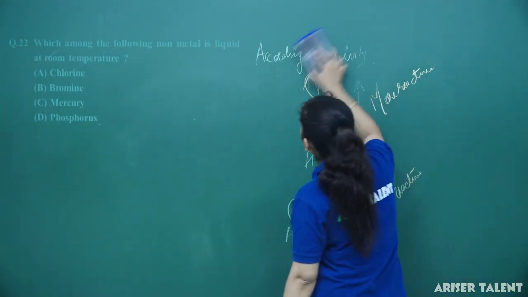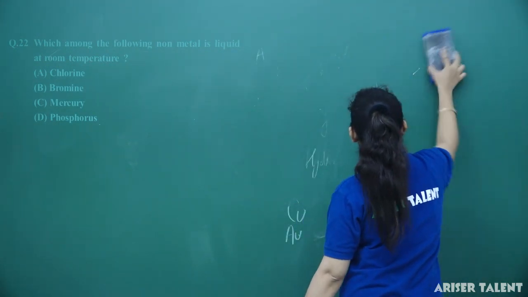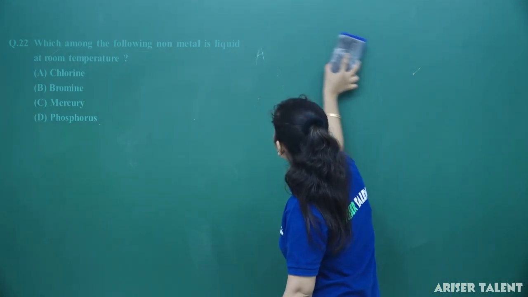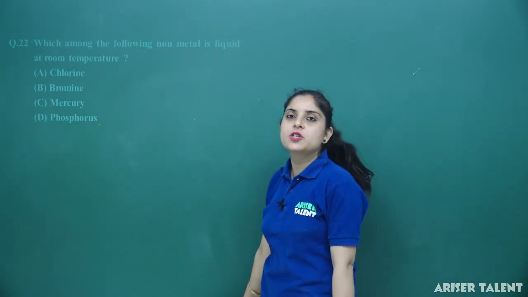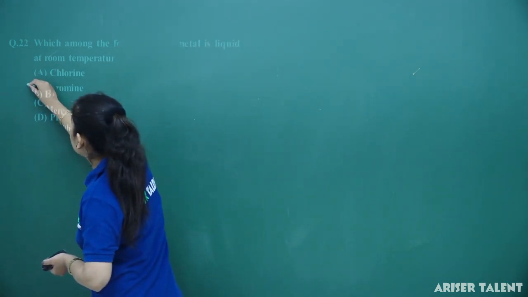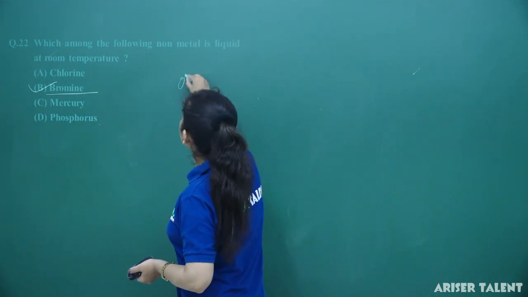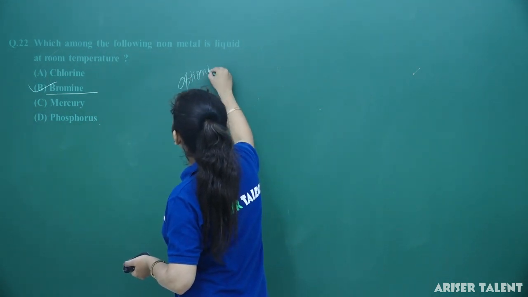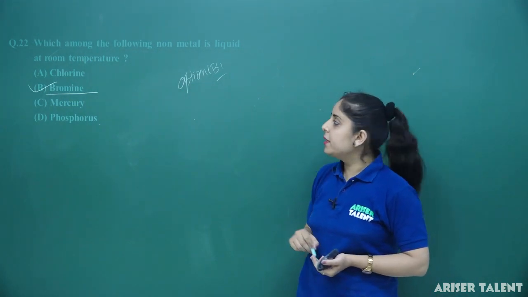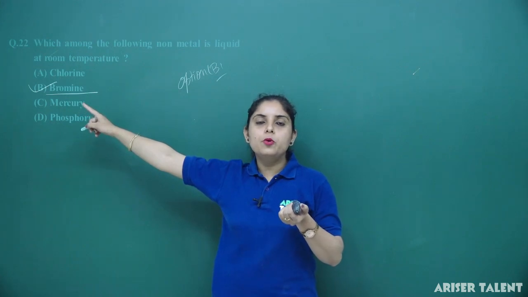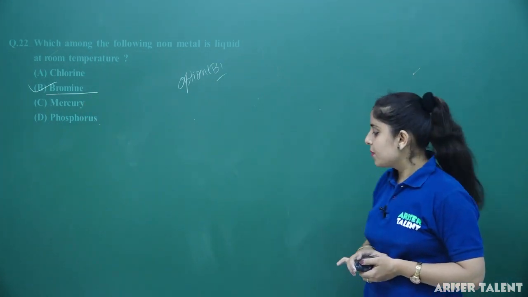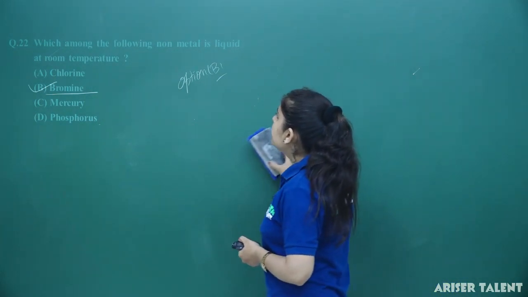Which among the following non-metals is a liquid at room temperature? How many times has this question been asked? I know that you know the answer to this question. The only non-metal which is liquid at room temperature is bromine. So, the option is bromine. If the question asks which is a liquid metal, then in case of metal you have to put the option mercury here. Clear? So, option number B is correct in this case. Now, moving forward to the next question.